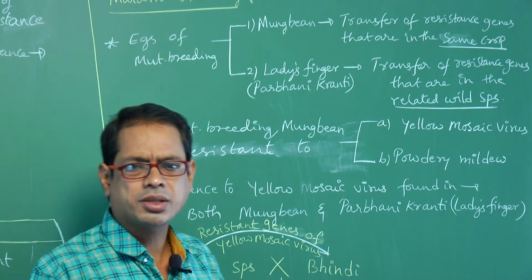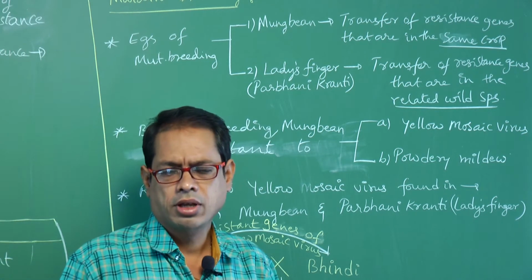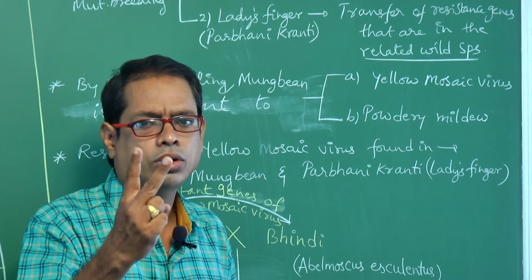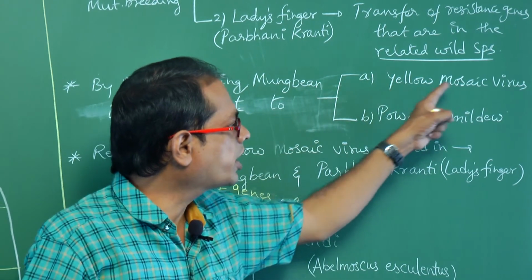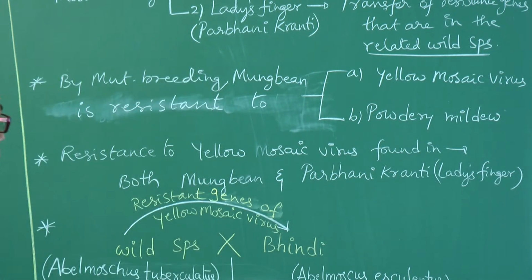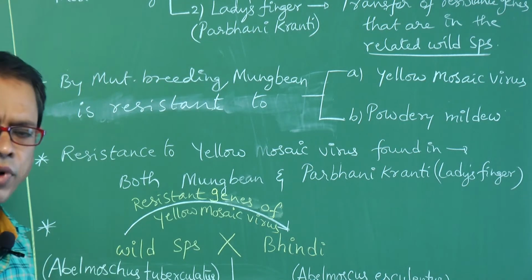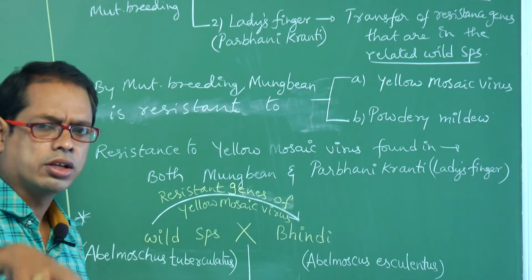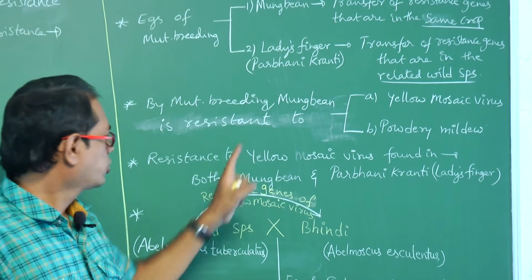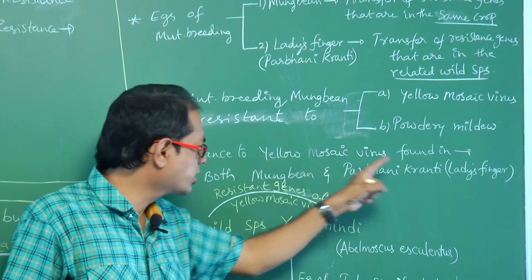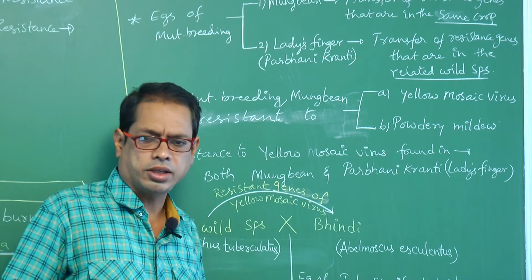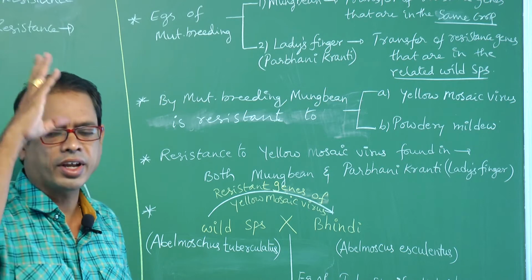Mung bean means a type of bean variety, belonging to family Fabaceae. So mung bean is resistant to two diseases. One, yellow mosaic virus. Second one, powdery mildew. Next one, resistance to yellow mosaic virus found. That yellow mosaic virus resistance is found in how many types of plants? In these two plants, yellow mosaic virus resistance is found. So resistance to yellow mosaic virus is found in both mung bean and Parbhani Kranti. Parbhani Kranti is commonly called lady's finger.